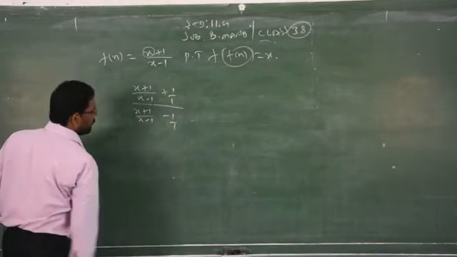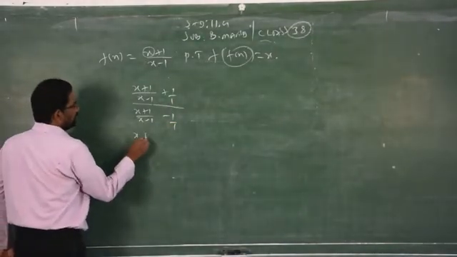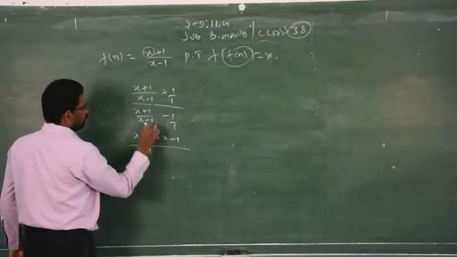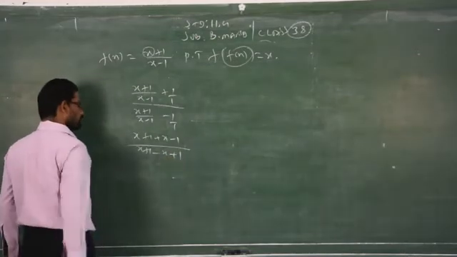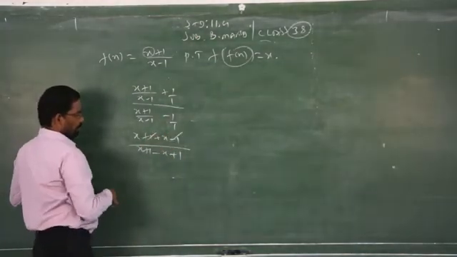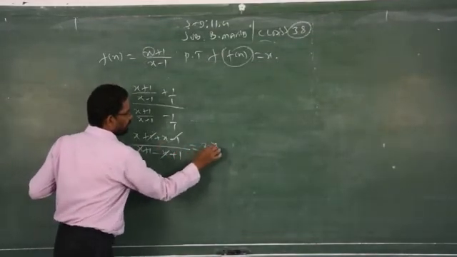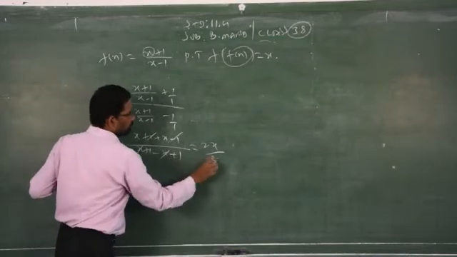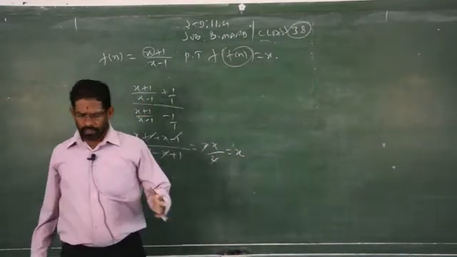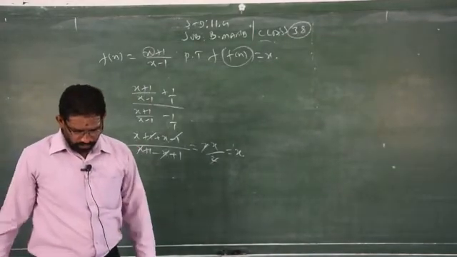Taking the cross multiplication on both the numerator as well as the denominator, you will get x plus 1 plus x minus 1 by x plus 1 minus x plus 1. Just see that plus and minus get cancelled. So numerator will have 2x, denominator will have 1 plus 1, 2. So 2 gets cancelled. What is your answer? x. Hence proved. Very simple. You have to do it. And question number 5.